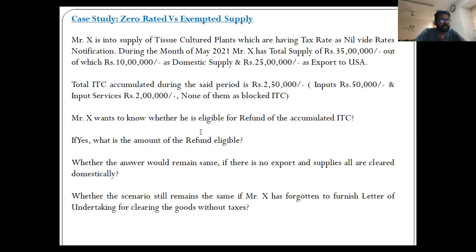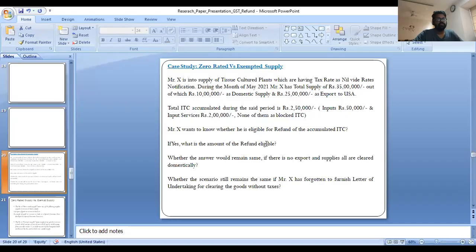Will the scenario still remain the same if X has forgotten to furnish the LUT? The answer is yes. We have seen that there is a relaxation given to the exporters of exempt goods, wherein as per Circular 45/2018, even if the LUT is not furnished, it is fine. So that was it on the case study of zero rated versus exempt supply.